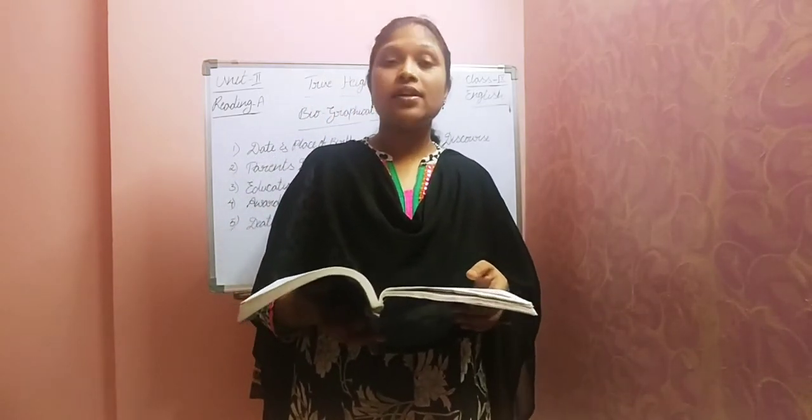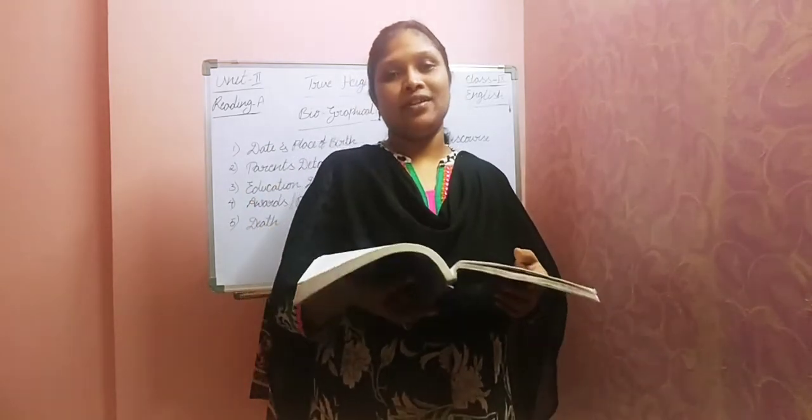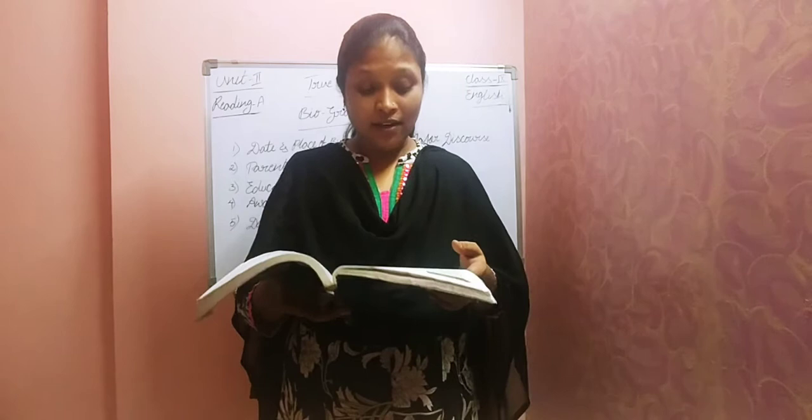You have finished reading the text True Height. Write a few lines about yourself. Use the following ideas to complete your summary effectively. So we know how to write the summary, right? For each and every lesson we are writing a summary. But here it's a little bit different. Here you have to write about yourself. That comes under summary. So here even the points are also given.